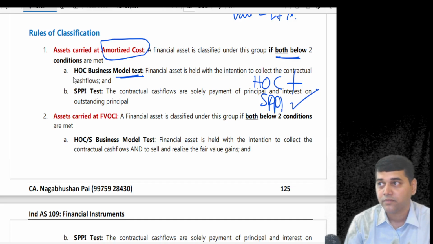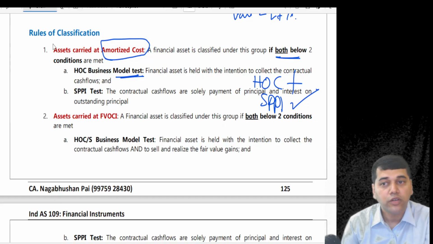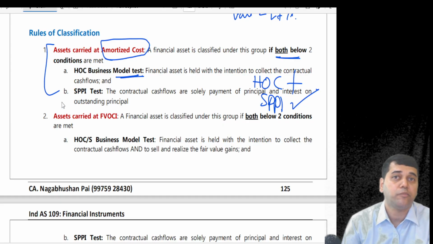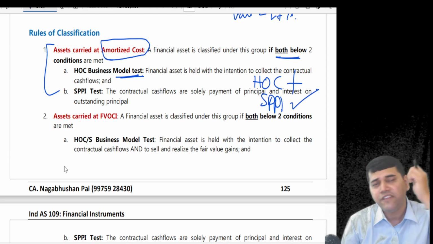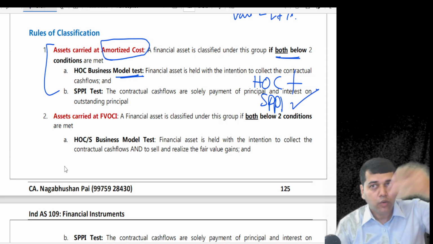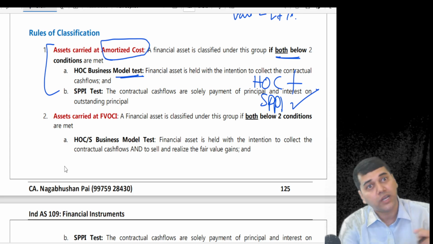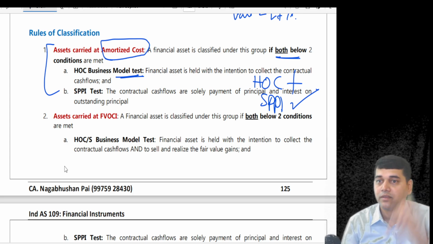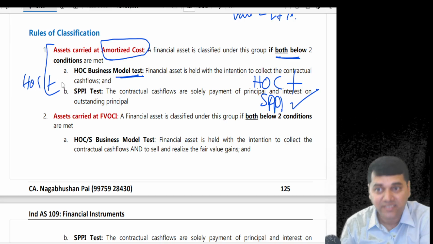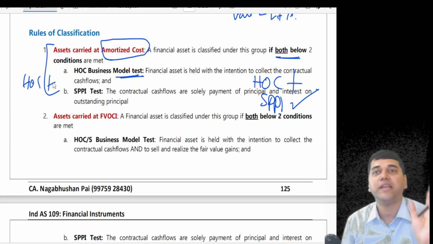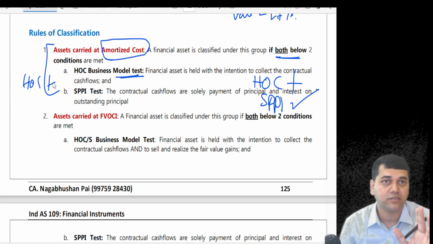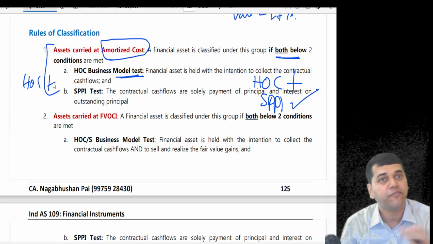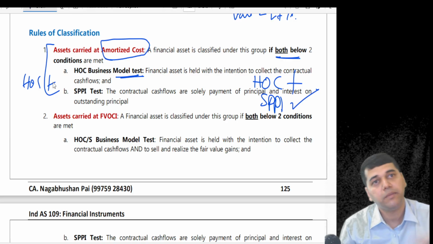Followed, no? Yes. Now, are you clear why we classify any asset as amortized cost? Simple. Any financial asset which you acquire with the intention to hold, to collect till its lifetime, is HOC. Plus, what they give you back is only principal and interest, not like equity shares. Equity shares will not give you principal at face value and your dividend. They may give you anything, no?